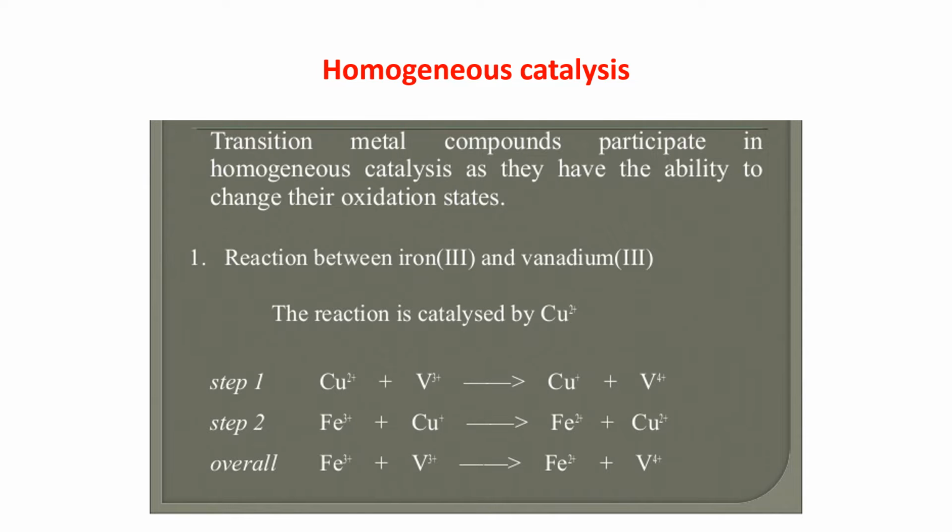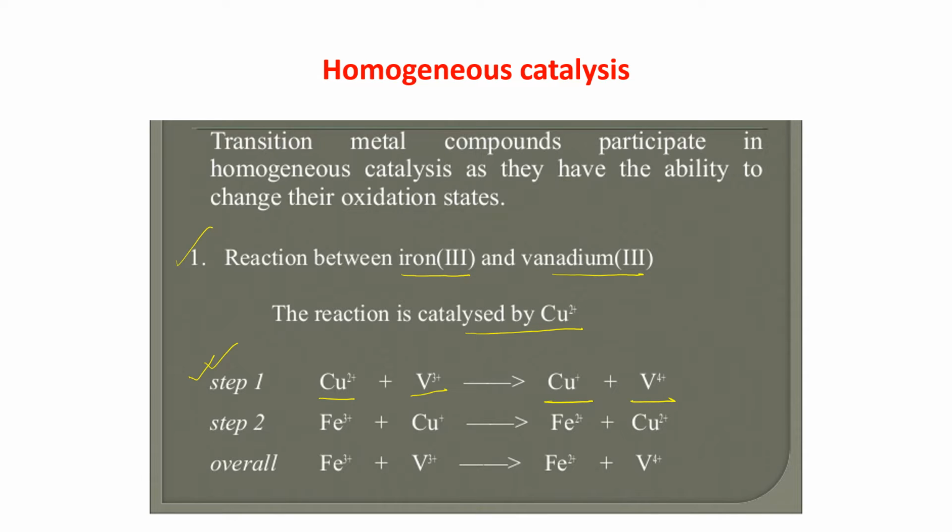Now, transition metal compounds participate in homogeneous catalysis as they have the ability to change their oxidation state. Now, let us see the reaction. The reaction between Fe3+ and V3+, and this reaction is catalyzed by Cu2+. What is happening here? In the first step, this Cu2+ is reacting with one of the reactants, that is V3+, and it is giving Cu+. That means the oxidation state is changing from +2 to +1. And we are getting V4+.